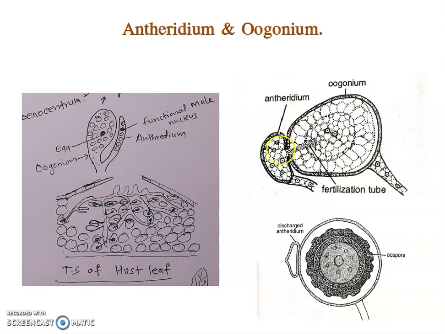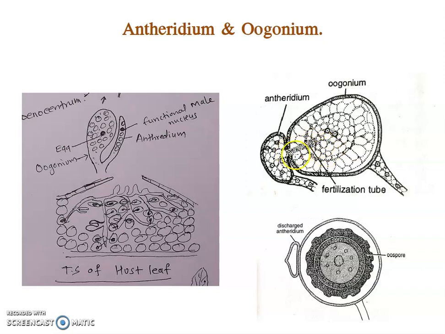So see here the antheridium and oogonium. These 65 nuclei migrate to the periphery, and at the center an egg nucleus is formed. This part is called the coenocentrum. From the coenocentrum, a papilla-like structure is formed.